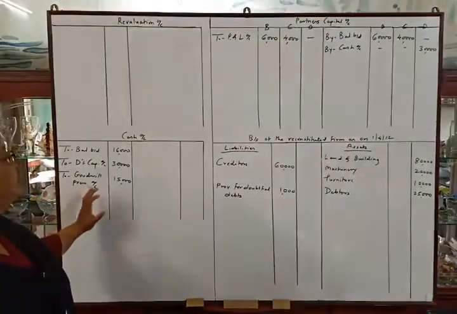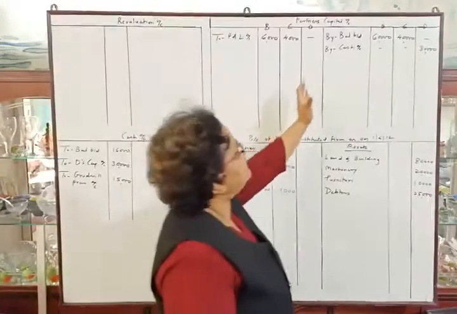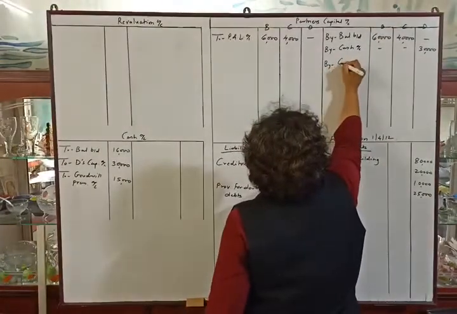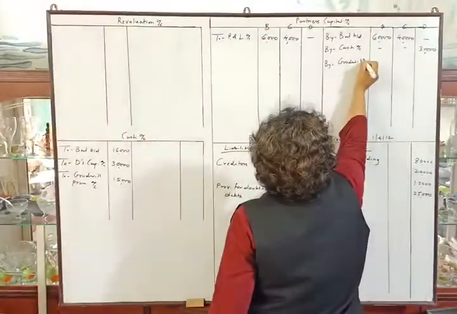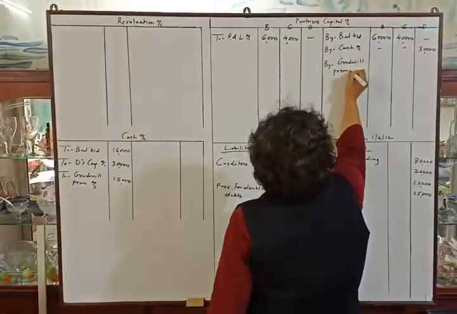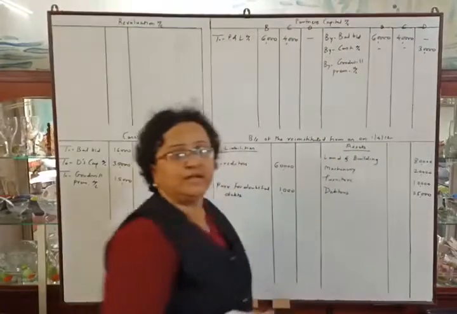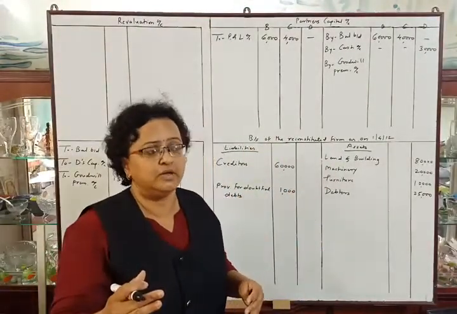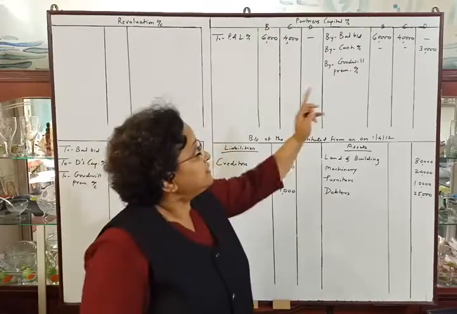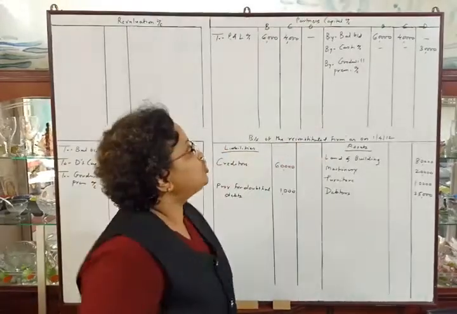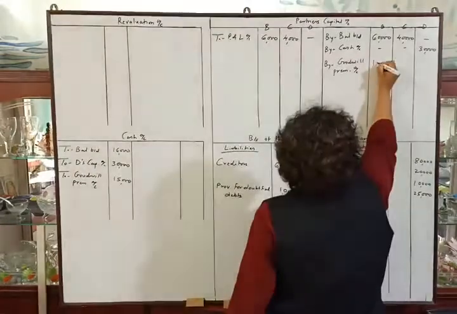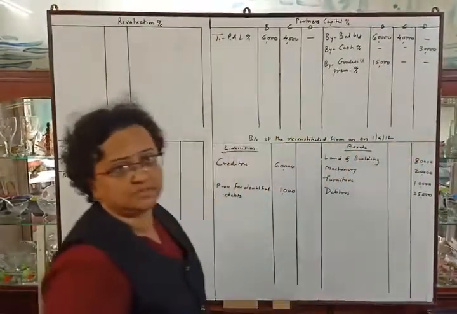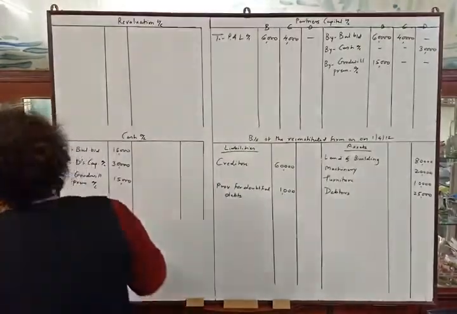And now we will transfer this goodwill premium to the credit side of partners' capital account. So by goodwill premium account, we all know that this goodwill premium will be distributed between the old partners in their sacrificing ratio, but here only partner B is the sacrificing partner, so all goodwill will be given to Mr. B, and that in other columns. Okay.